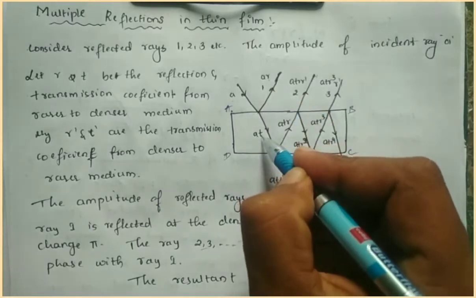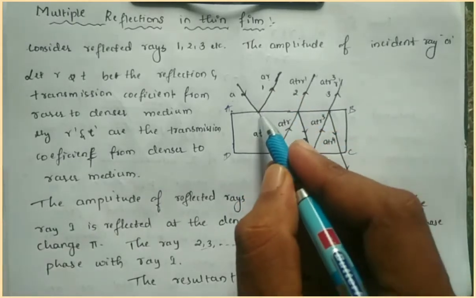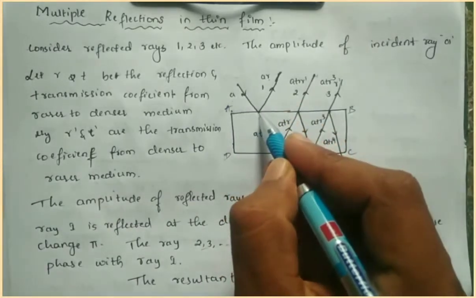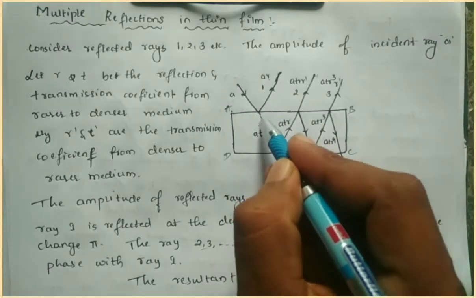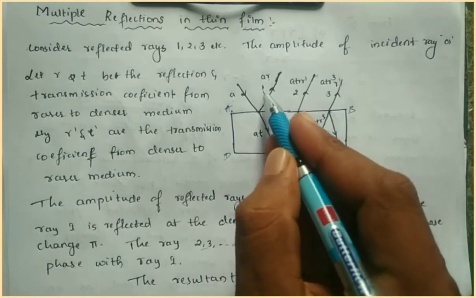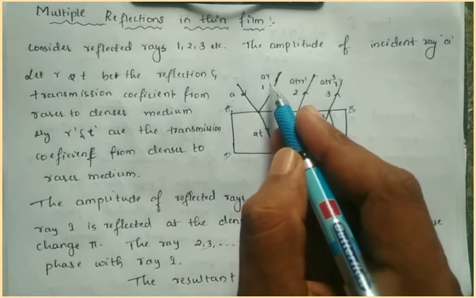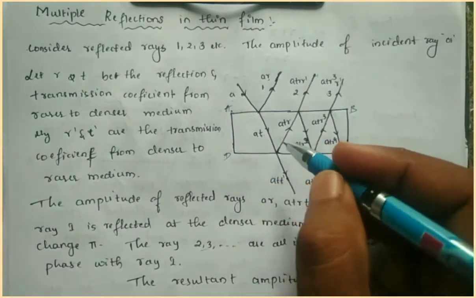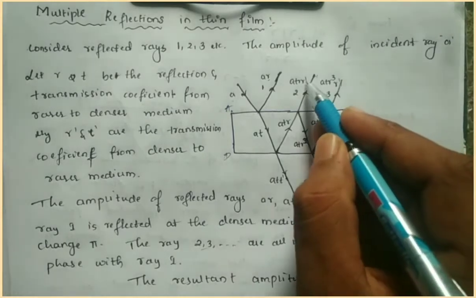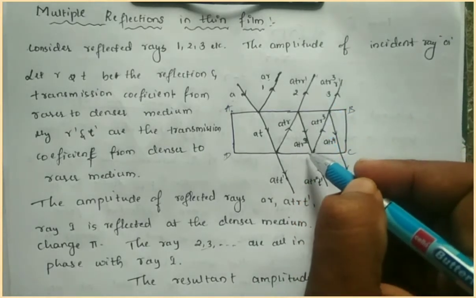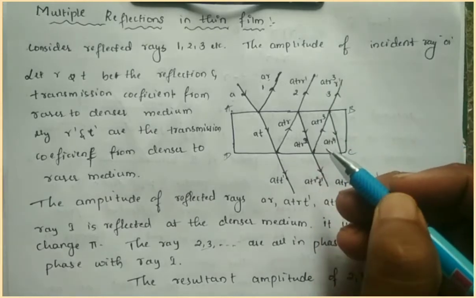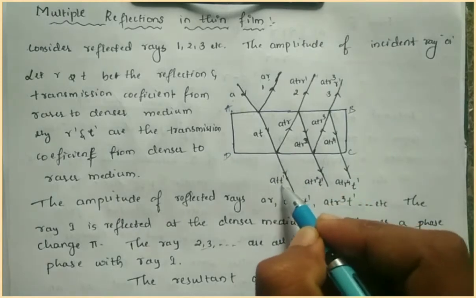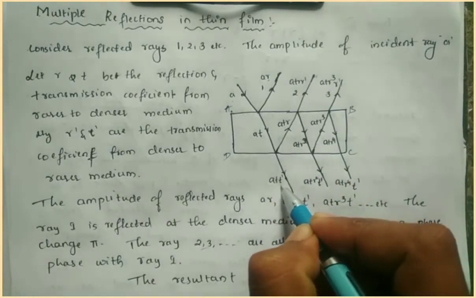Here R and T are the reflection and transmission coefficients from rarer to denser media. This is the rarer media, and it is transmitted from rarer to denser media. For denser to rarer media, you have to take R dash and T dash. Here is the denser media, and when it is transmitted to the rarer media, you have to take it as T dash.